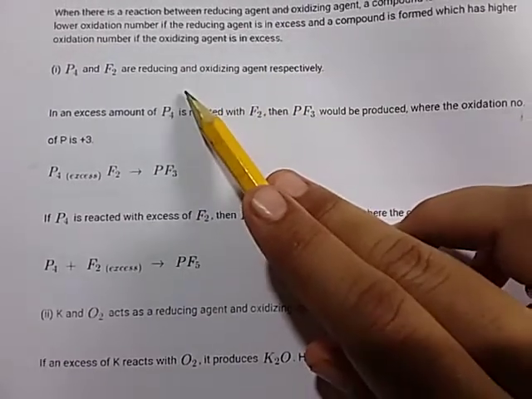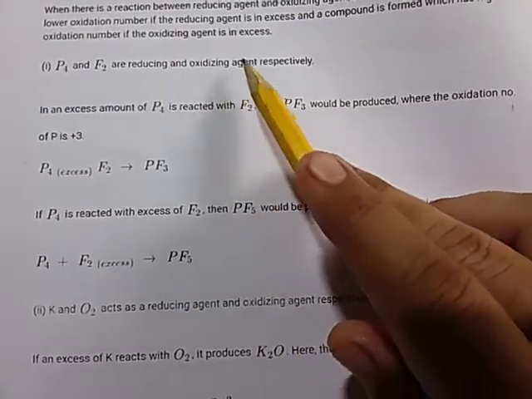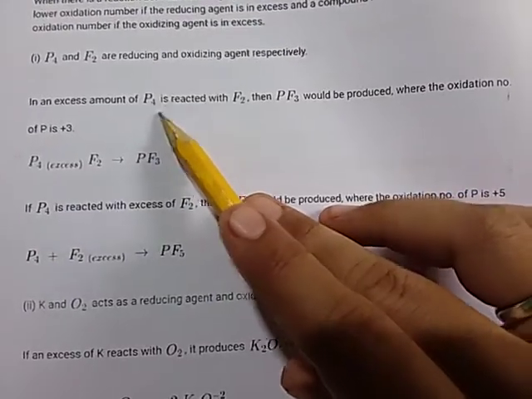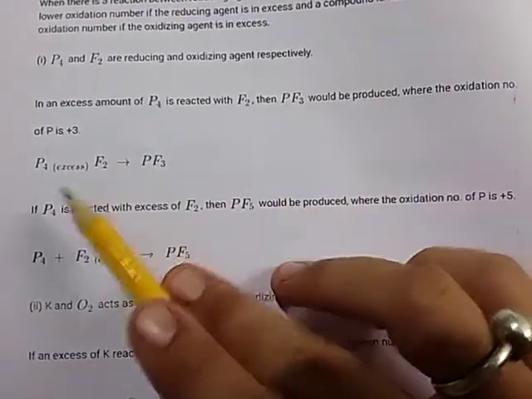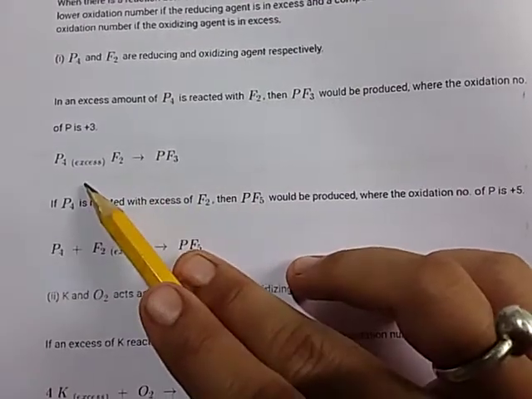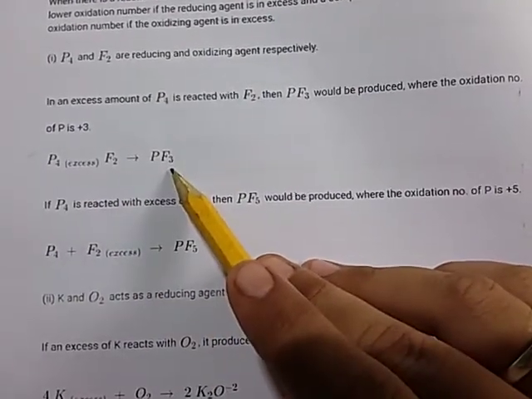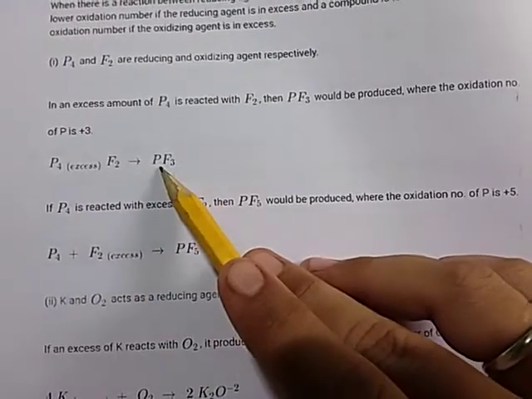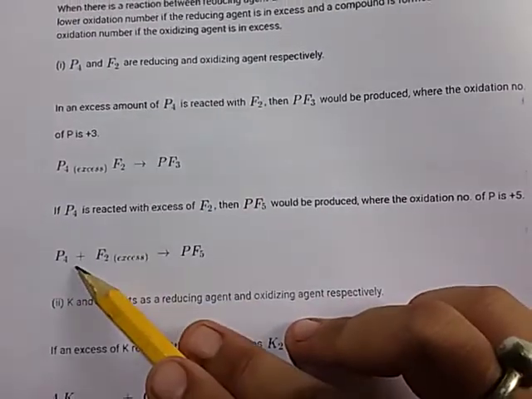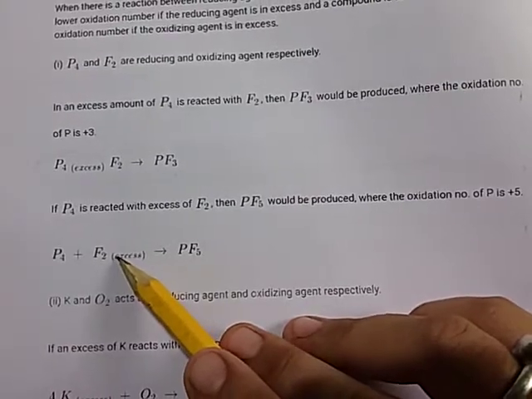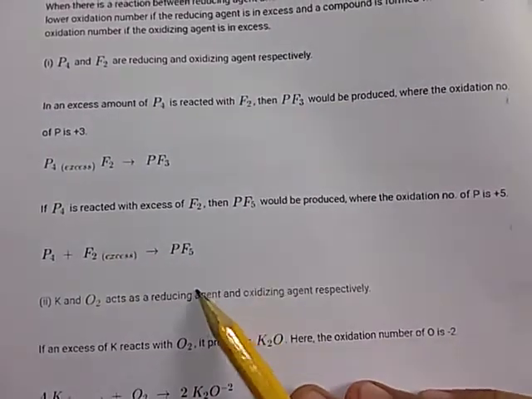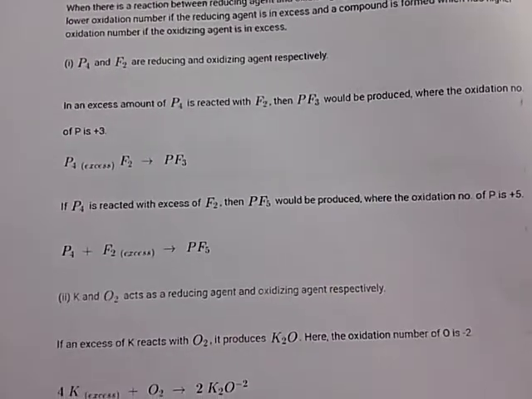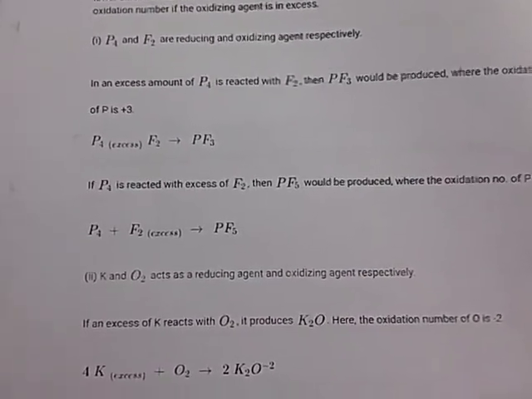For example, P4 and F2 are reducing and oxidizing agents. If an excess amount of P4 reacts with fluorine, PF3 forms, where the oxidation number of phosphorus is +3. But if P4 is less and F2 is in excess, PF5 is produced, where the oxidation number of phosphorus is +5.